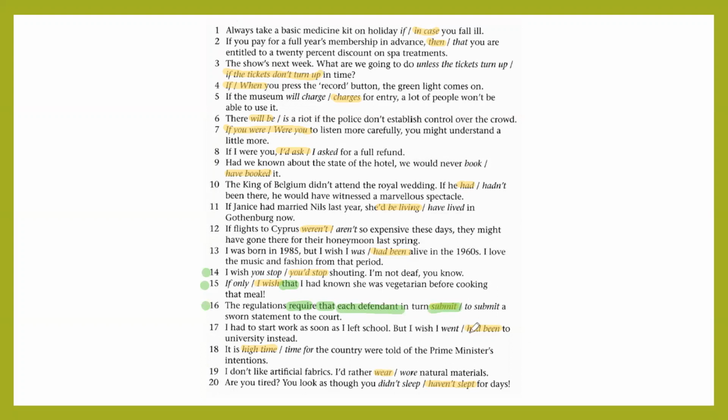The next one, I wish I had been, that is about past. It's high time. It's not because of high, it's because of for. Because if you remember, if we have it's time for, then we use for whom to do something. Here we have the sentence, that's why it's high time. But we can use it's high time for somebody. The problem is not with high, the problem is with for. 19, I'd rather, we can use different infinitives, or a new subject.